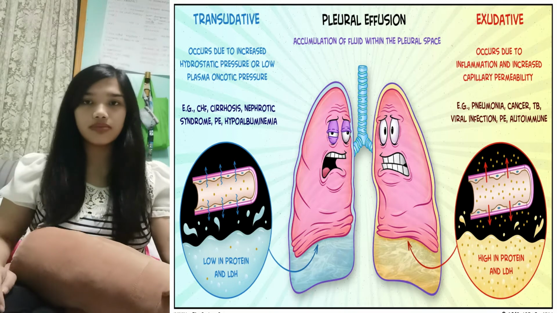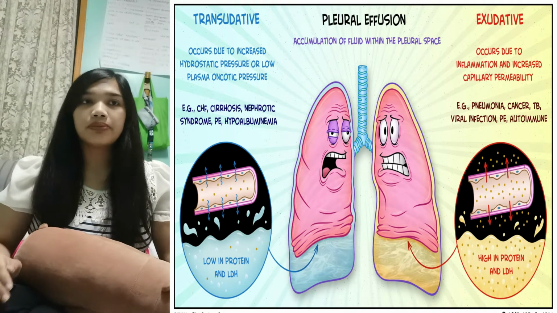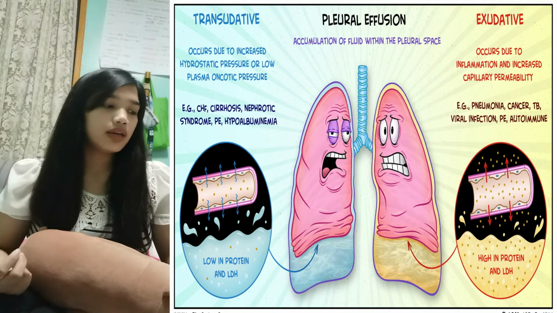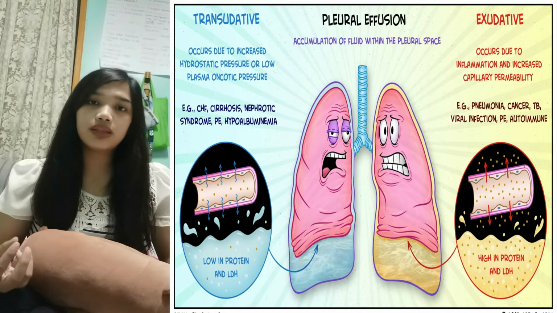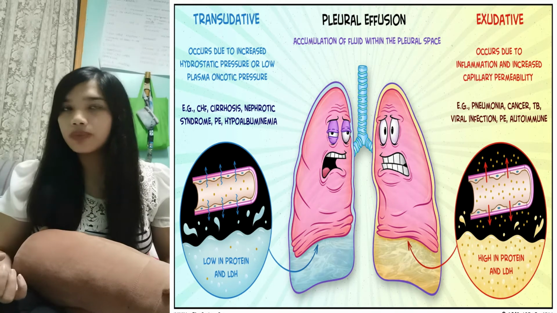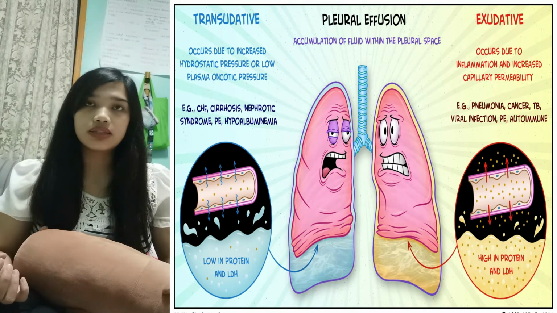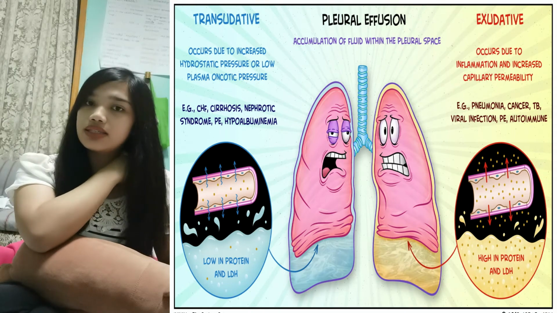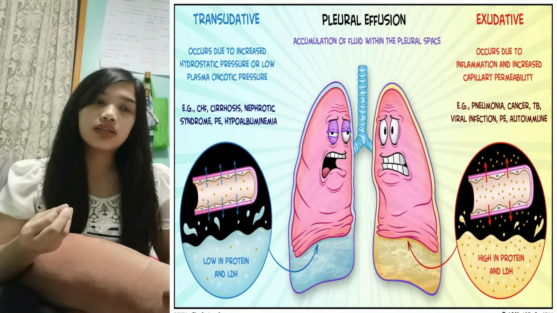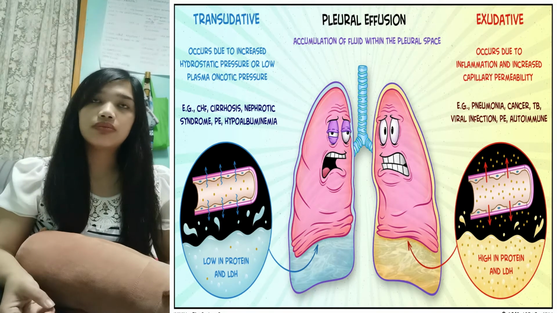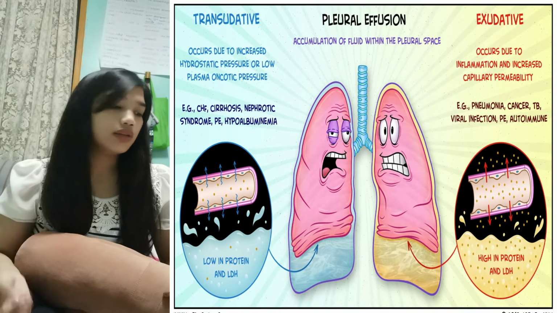As it has been mentioned earlier, exudative pleural effusion is mainly caused by an underlying lung disease, meaning there might be an inflammation going on in the lungs. And by inflammation, this means the pleural fluid inside the lungs does not only contain fluid itself or water, it also contains pro-inflammatory cells, which are cells that fight causative agents that cause inflammation to the lungs. So aside from that, proteins such as albumin are also a part of the pleural fluid.